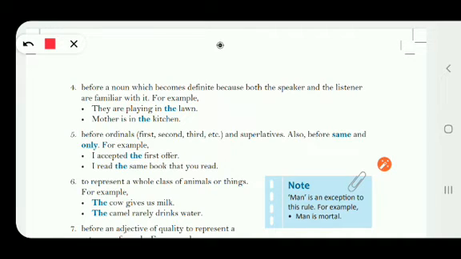definite article the. For example, I accepted the first offer. What is first? First is an ordinal number. It is an ordinal, and whenever such ordinals are used, we are using the definite article. The second one is I read the same book that you read. So before same and only, whenever we are using the word same and only, we are using the definite article the.